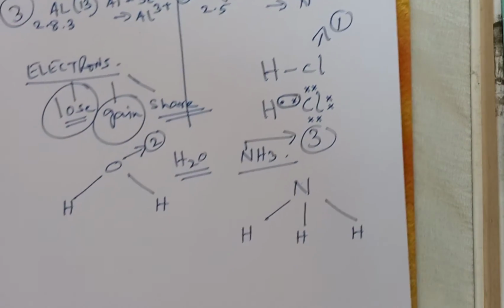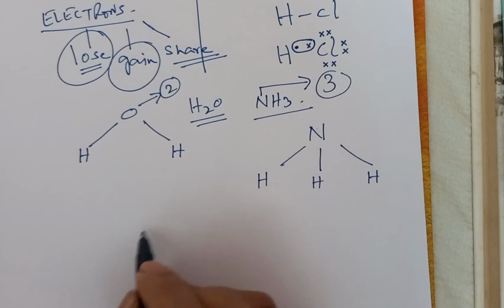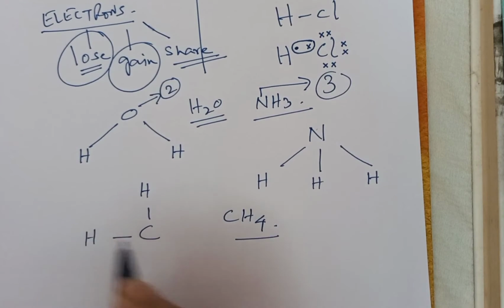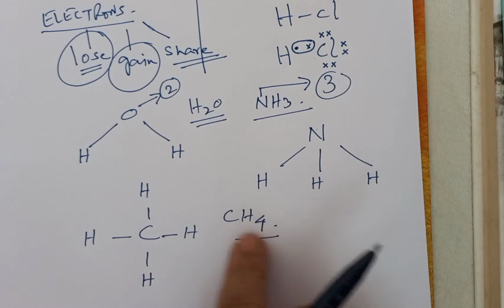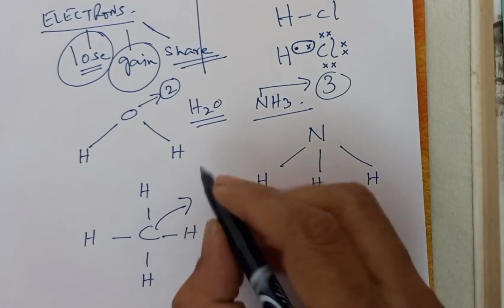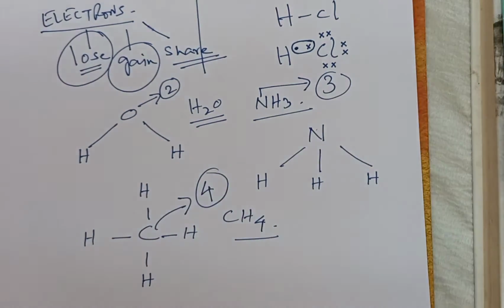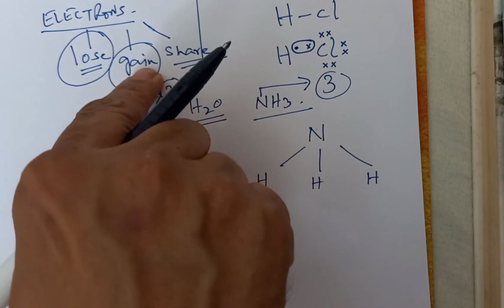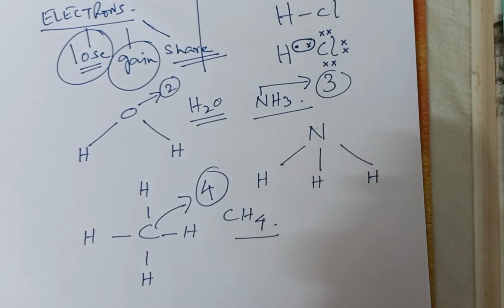And the last one, methane. Methane is an organic compound. CH4 is the formula. Now we draw methane like this. In order to form a molecule of methane, one carbon atom combines with 4 hydrogen atoms. So the valency of carbon in this particular compound is 4. So in this way, we can say the number of electrons that an atom can lose, gain, or share during a chemical reaction is called its valency.